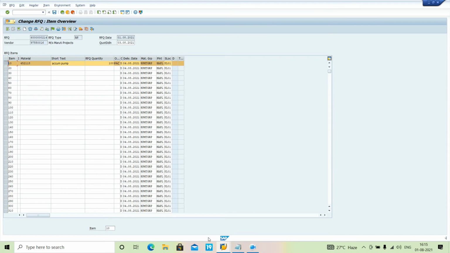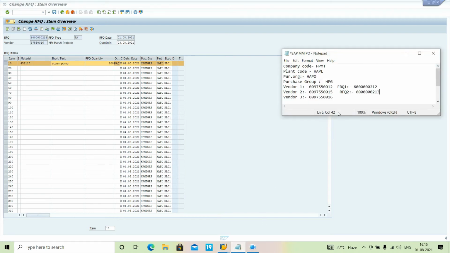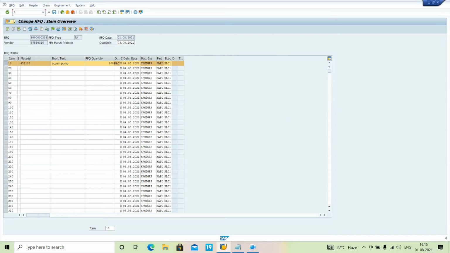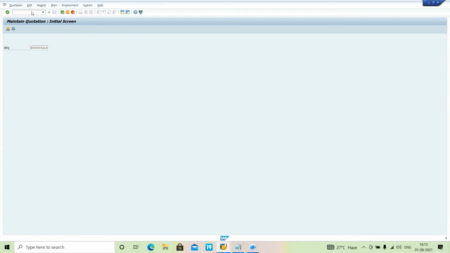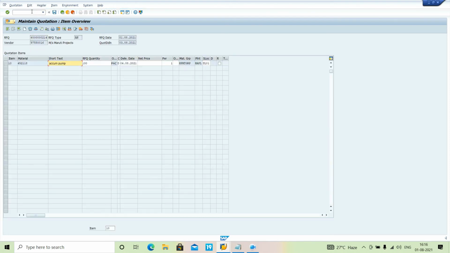Now I have completed the 3 transactions. 3 RFQs I have created. So RFQ3, 14. Okay, now what will be the next step? The next step will be /n ME47. In that, what we used to do, we used to enter the data, the price that the vendor has given. So suppose vendor 16 has given the net price of